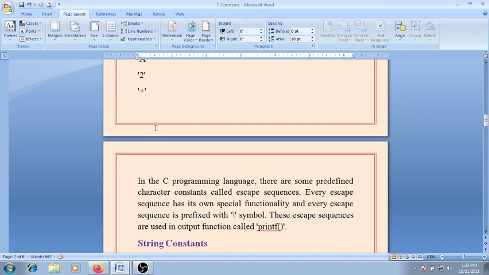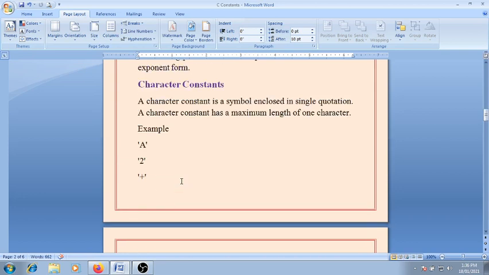Every escape sequence has its own special functionality, and every escape sequence begins with a backslash. So these escape sequences are used in the output function called printf. So these are the single character constants. A single character constant is enclosed within single quotation marks.